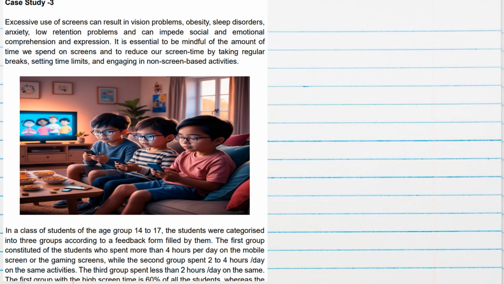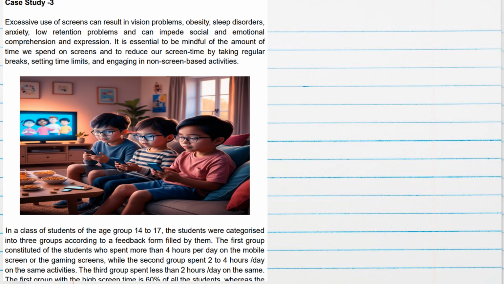In a class, students of the age group 14 to 17, the students were categorized into three groups according to a feedback form filled by them. The first group constituted of the students who spend more than 4 hours per day on the mobile screen or the gaming screen. Second group spends 2 to 4 hours per day, and the third group spends less than 2 hours per day on the same screen.